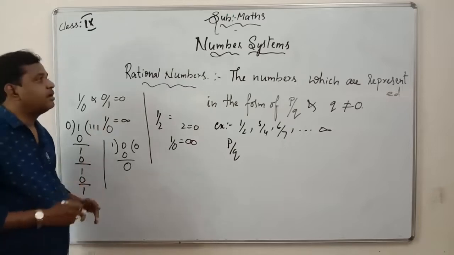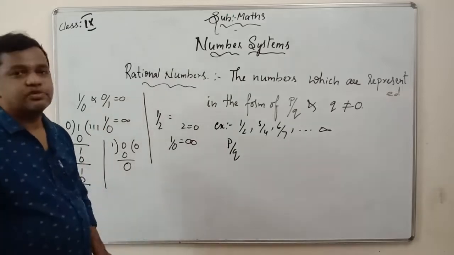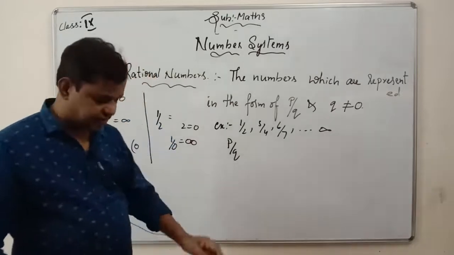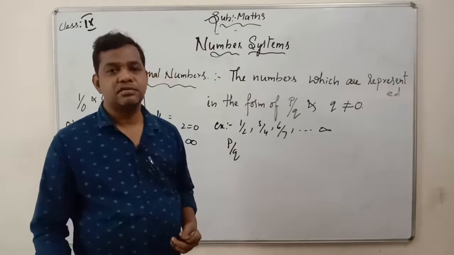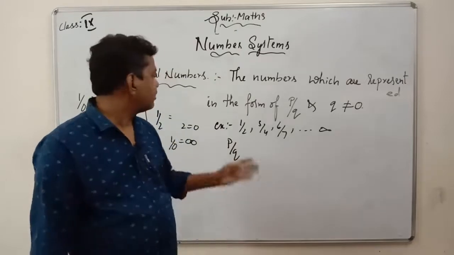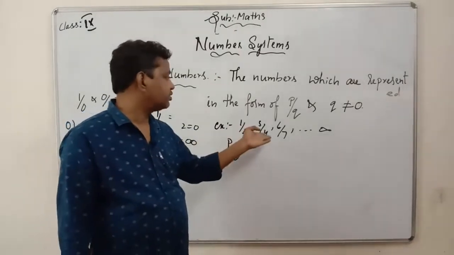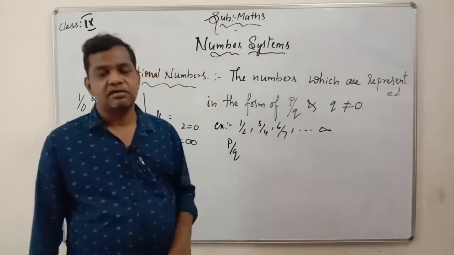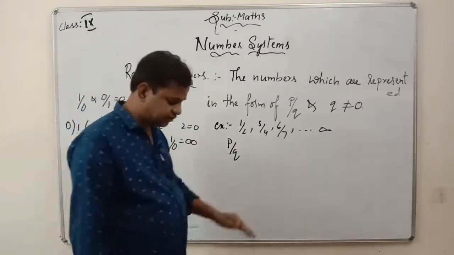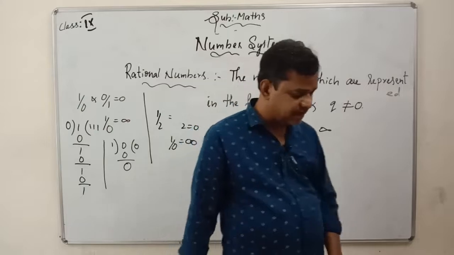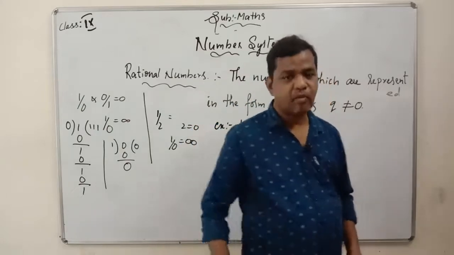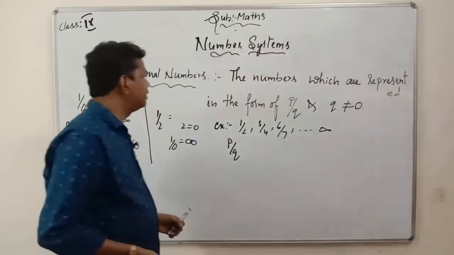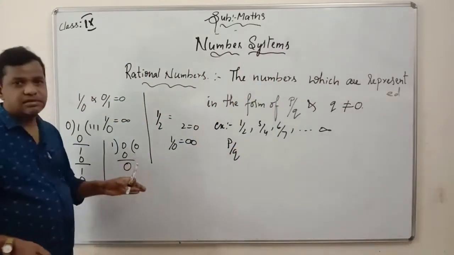So now come to the rational numbers. The numbers which are represented in the form of p by q, where q is not equal to 0, and we can give any examples. We can give 1 by 2, 3 by 4, 6 by 7 also. So if this condition agrees, then we can say this is a rational number. Got it? So let us see some more examples on this.